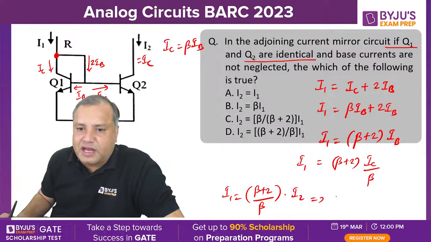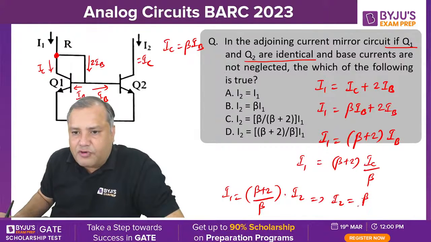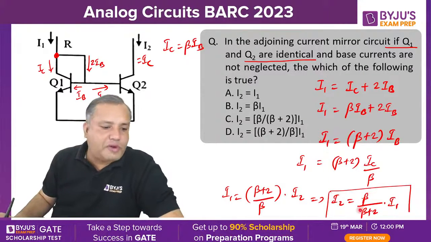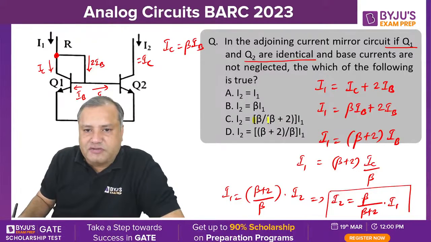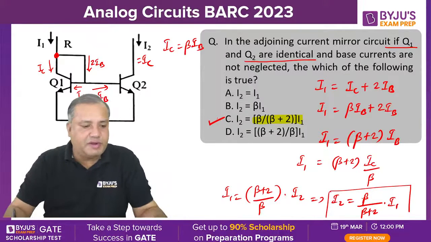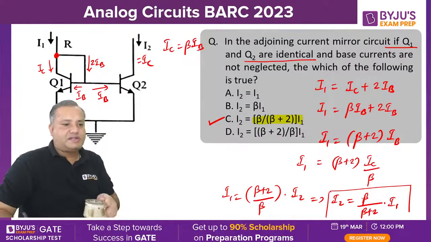So this is the calculation-based approach. You can directly use the standard formula as well, but I have derived it for you. I2 is beta upon beta plus 2 times I1. Beta upon beta plus 2 times I1. This is our option C. Comfortable? Just go through it. So this is the current mirror circuit.